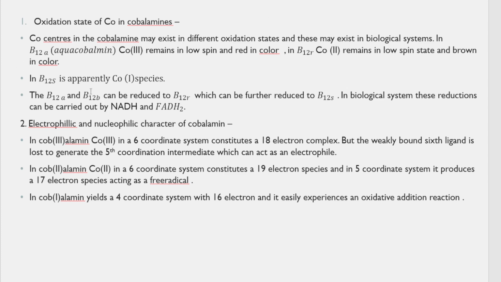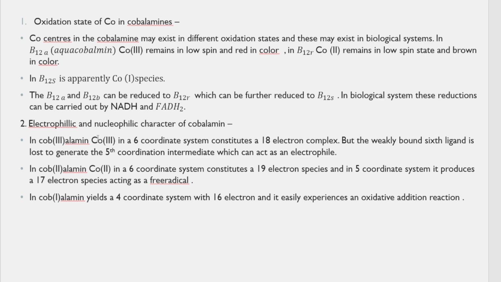And in B12s, cobalt exists in the +1 oxidation state as a Co1+ species, and B12a can be converted to B12r, that is B12r containing cobalt 2. So cobalt 3 can be converted to cobalt 2, which once again can be converted to cobalt 1, B12s, also. All these reductions are carried out by NADH and FADH2. And what is the electrophilic and nucleophilic character of this cobalamin? That is, what is the coordination system that they are present in?